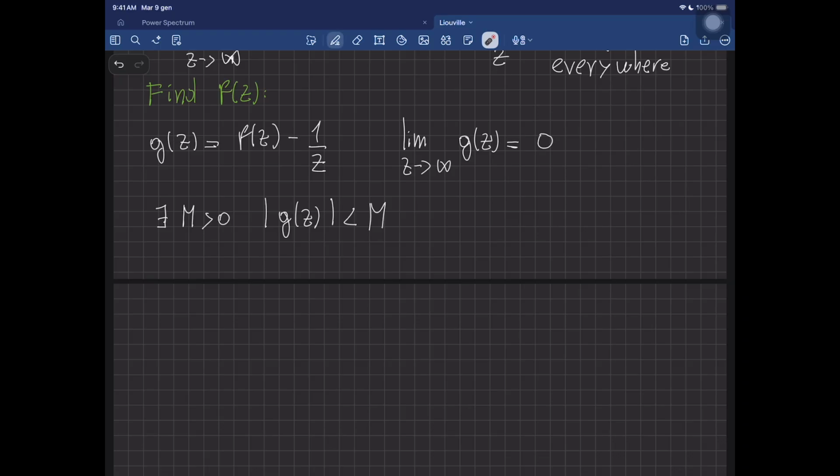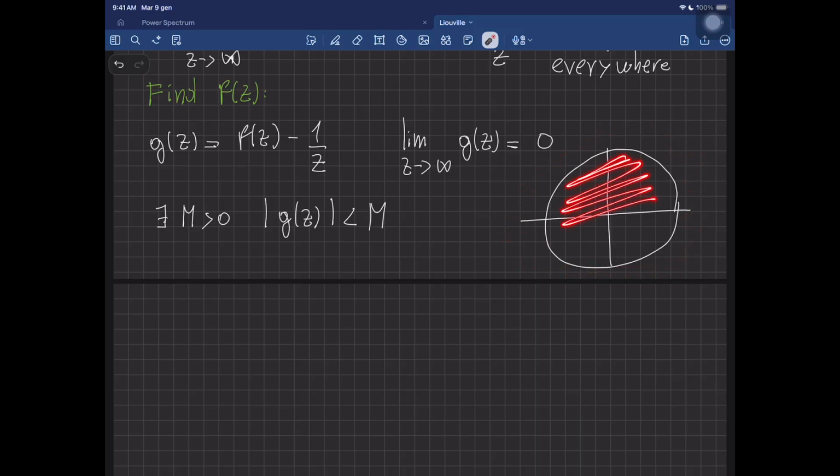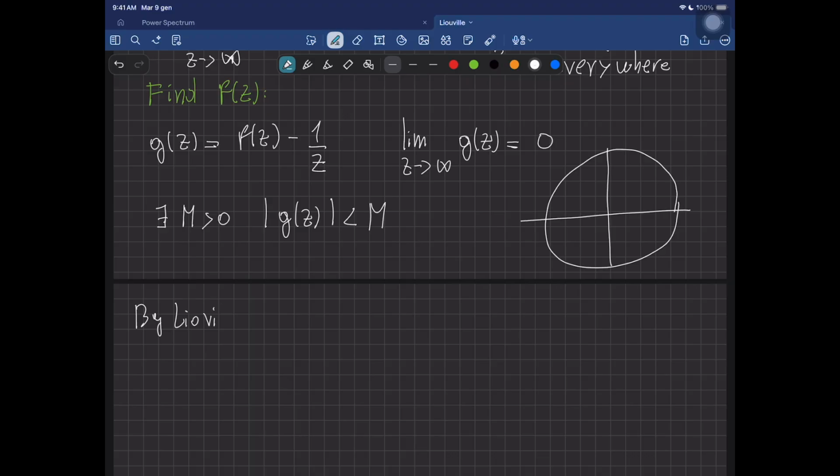After some point in the complex plane, which we can draw here, outside a really, really big circle, the function is going to be small, and the modulus is going to be small too. And inside, we can use the Heine-Borel theorem to conclude that the modulus of my function has to be bounded. Therefore, I know that this constant exists, so the modulus of g(z) is bounded by something. Well, now I know that by Liouville's theorem, g(z) has to be a constant. So g(z) is equal to a constant c.